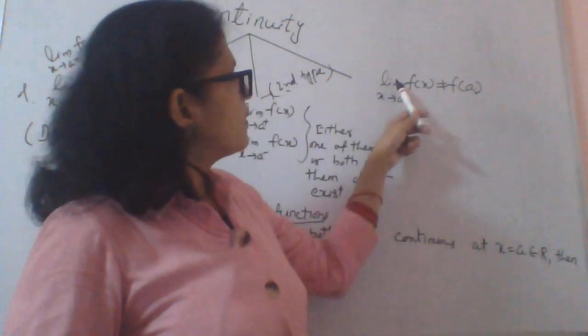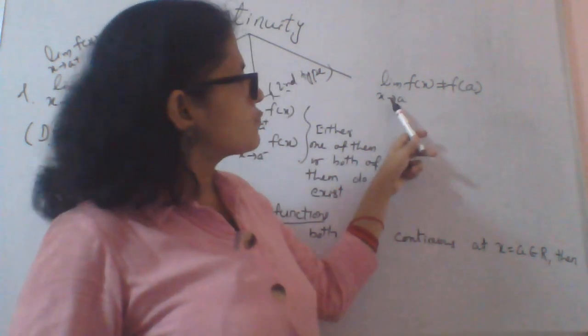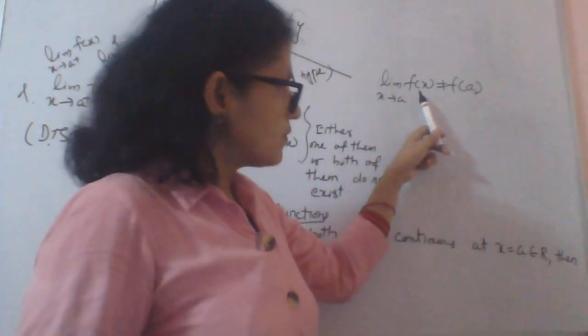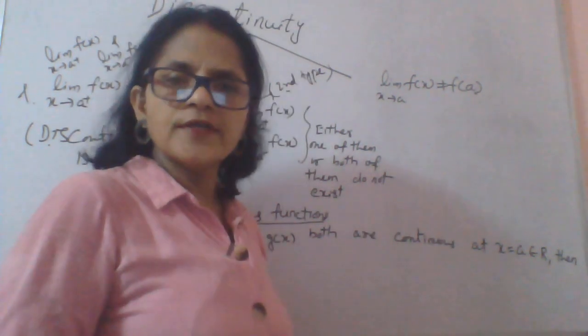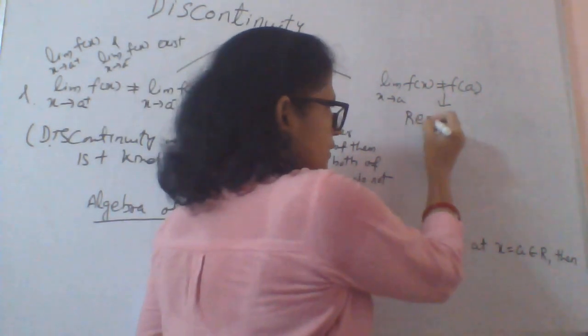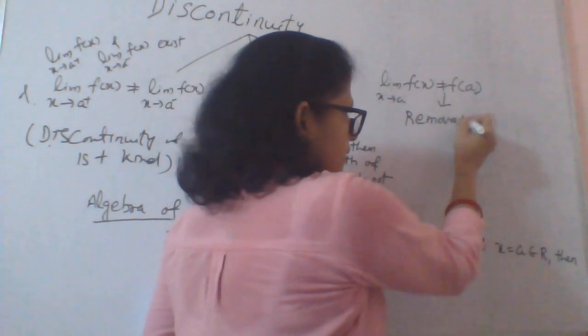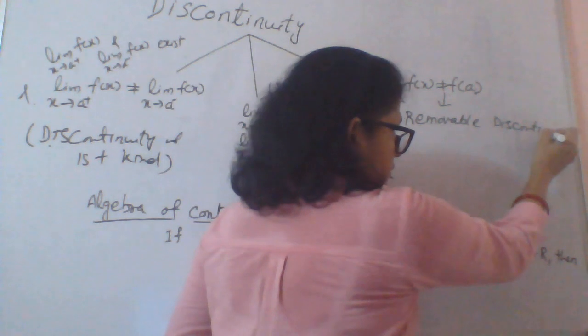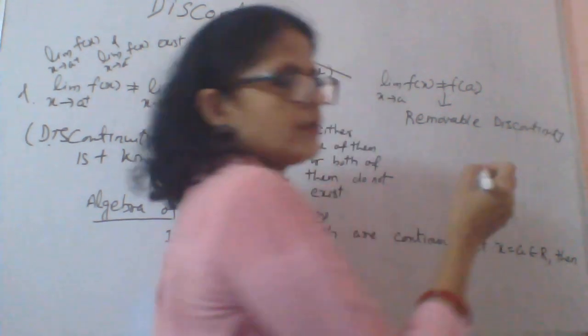But here, the limit as x approaches a of f(x) is not equal to f(a), so here also the function is discontinuous. Such discontinuity is called removable discontinuity.